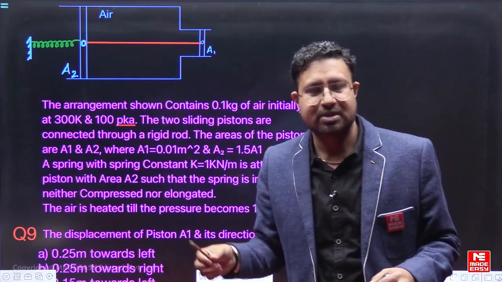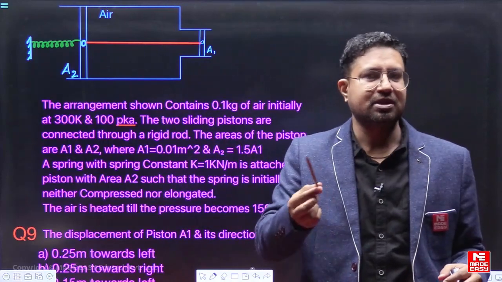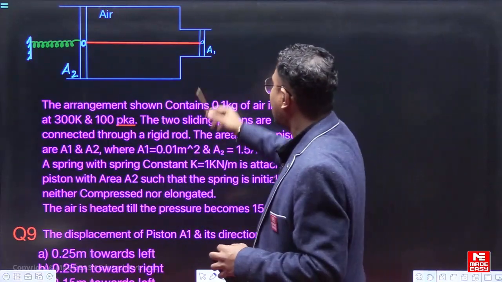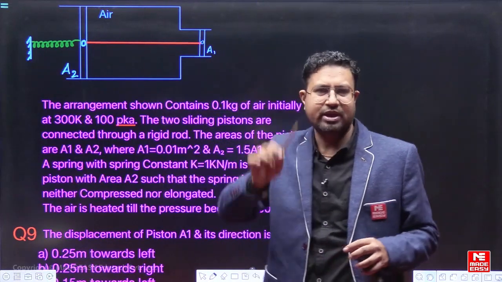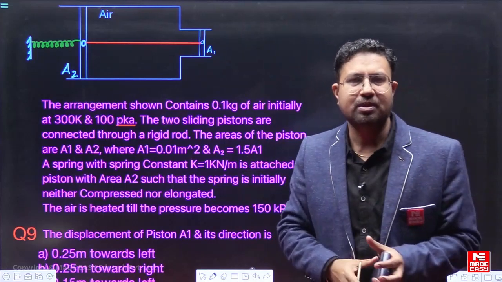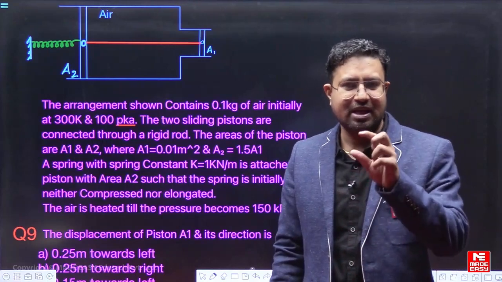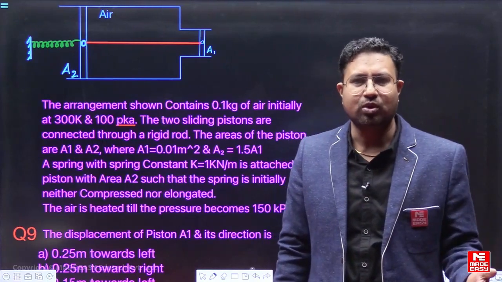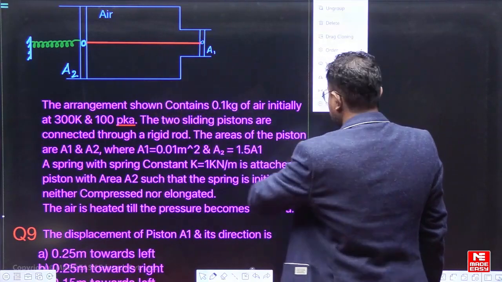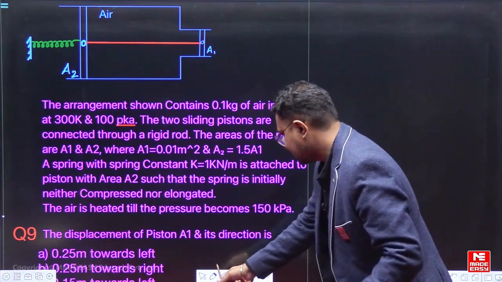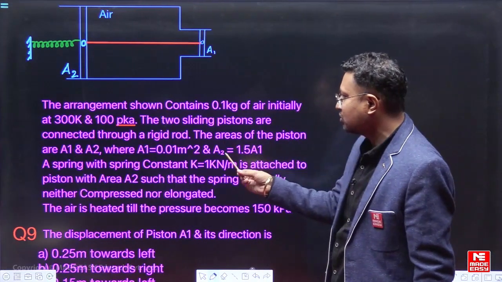So whatever displacement piston 1 will move, the same displacement the piston 2 will have to move. Fine. In this diagram, this is A1 and A2. Actually, I have marked this A1 and A2. This is not part of the problem because you can understand it yourself while reading the question. They have mentioned that the A1 area is less and A2 is more. So that you can see from here. So I have marked this as A1 and this as A2. So what we can see here is the two sliding pistons are connected through a rigid rod.